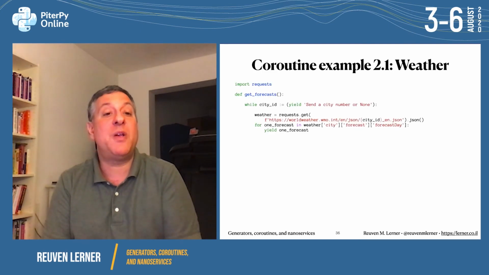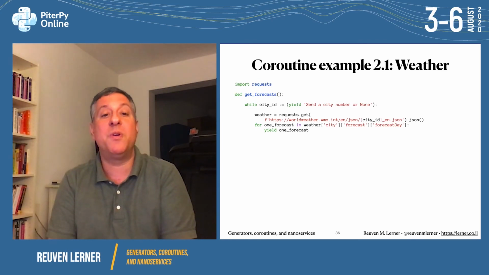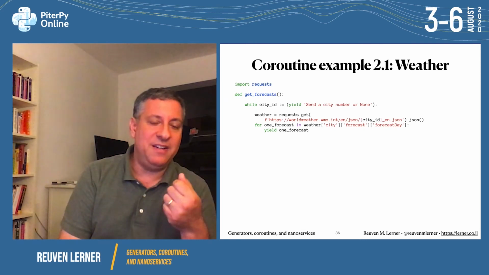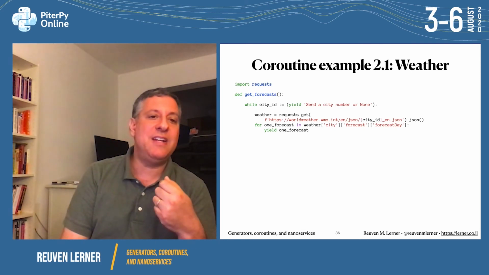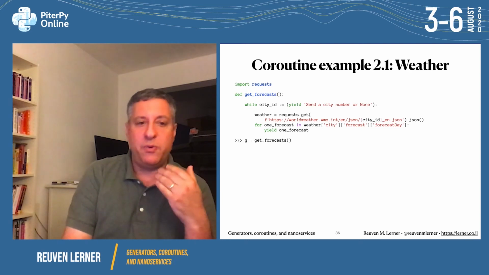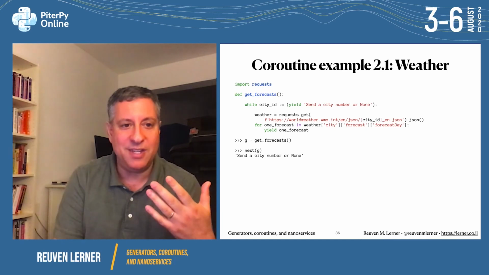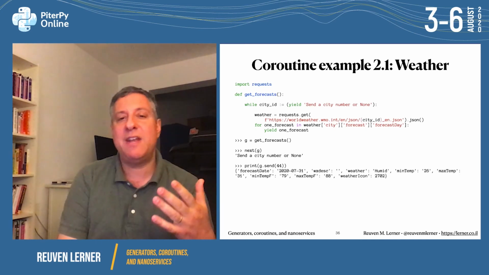So what am I going to do? I'm going to say while city_id, walrus, yield, send a city number or None. If we give it None, it'll break out. But if we give it a city number, then we're going to yield one forecast and another and another. So g equals get_forecasts. And then I'm going to say next of g, that primes it. Then I can say print g.send(44).